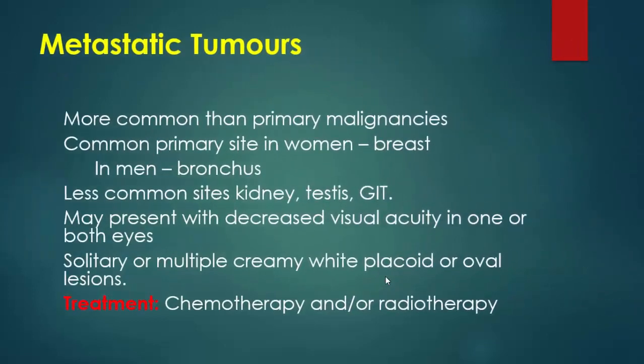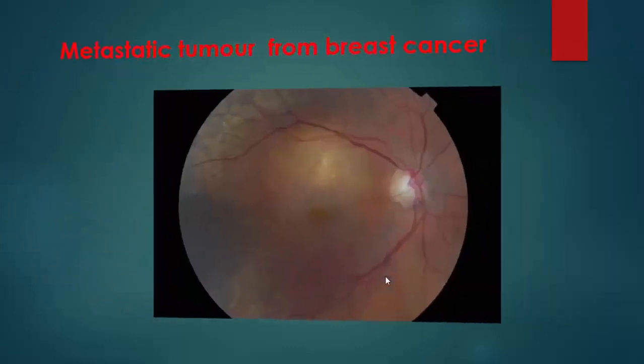Metastatic tumors are more common than primary malignancies. The commonest primary site in women is the breast and in men is the bronchus. Less common sites are kidney, testes, and GIT. They may present with decreased visual acuity in one or both eyes. Solitary or multiple creamy white placoid or oval lesions are seen in the fundus picture. Treatment is mainly by chemotherapy or radiotherapy.